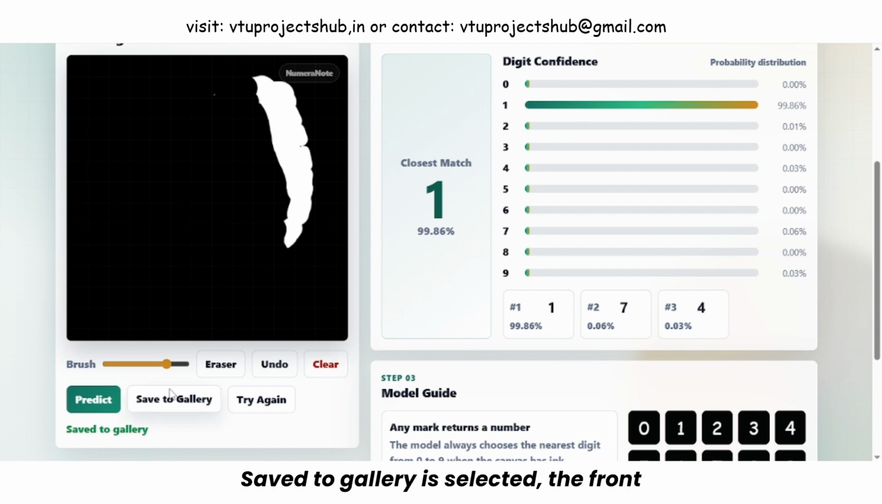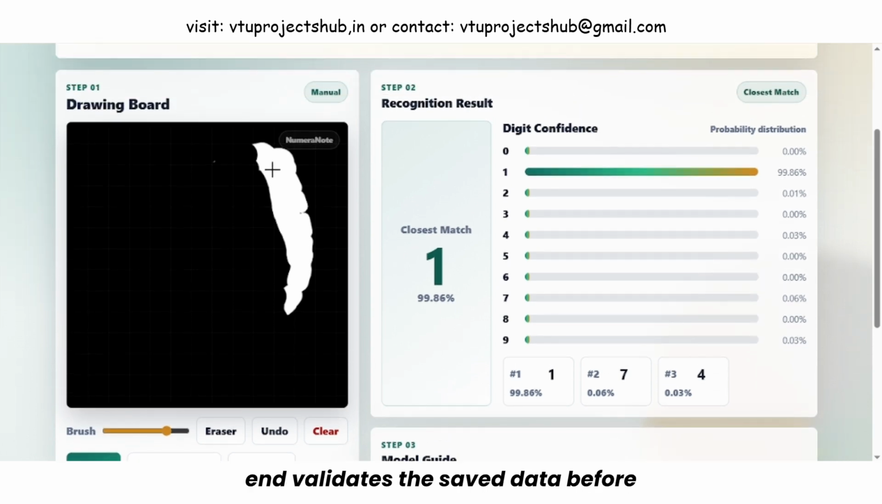When Save to Gallery is selected, the front end sends the canvas image, predicted digit, confidence score, and probability values to the save route. The backend validates the save data before storing it. It checks that the image is valid, the prediction is between 0 and 9, the confidence is between 0 and 1, and the probabilities list has the expected format. After validation, the prediction is saved into a local SQLite database.